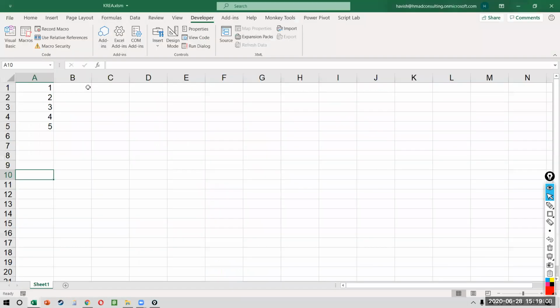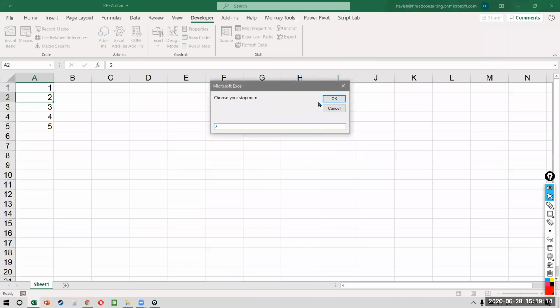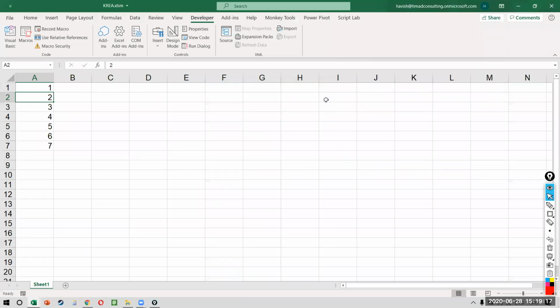And it creates 5 numbers for me. If I run it again and I say no, this time I want to write 7, then it will create 7 for me. Right? So it's a much better user experience, isn't it? Okay, right? Let's do something a little broader in scope now.